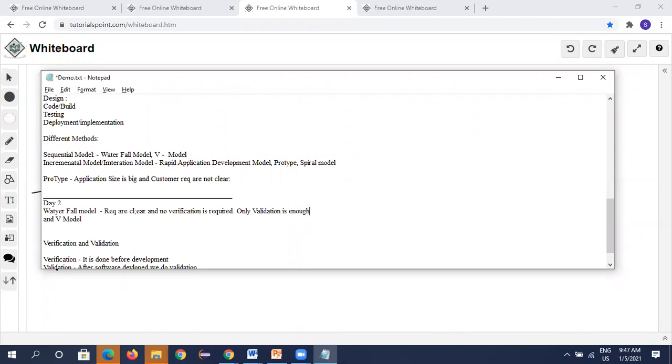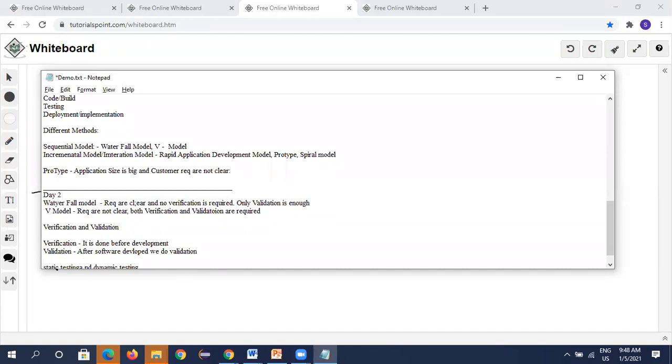And coming to V model, in V model, we do both the things. This is where requirements are not clear. Requirements are not clear, so both verification and validation are required. Okay, so this is about this one.